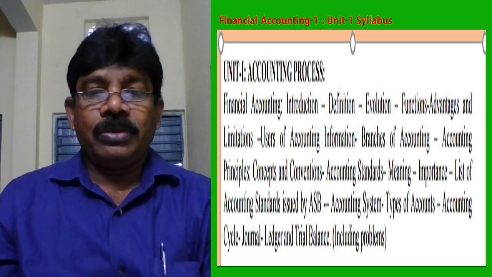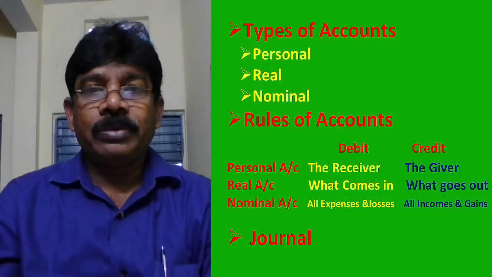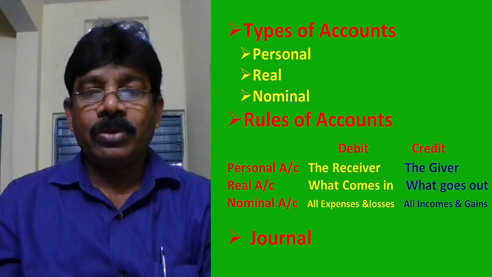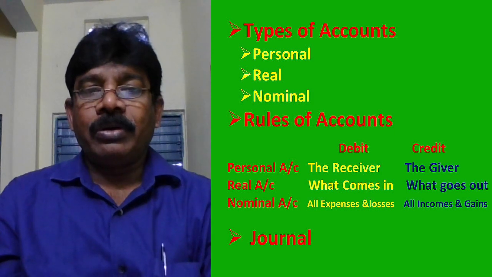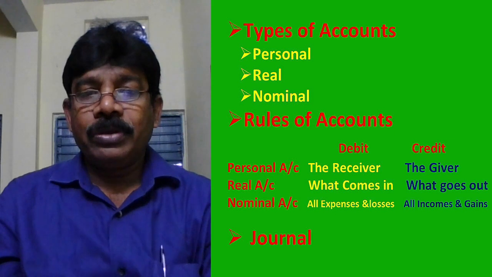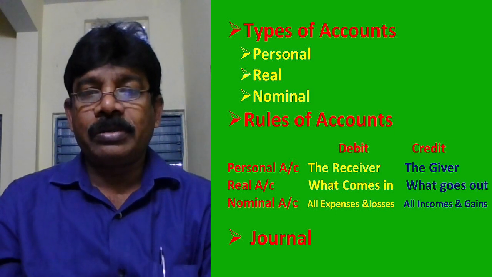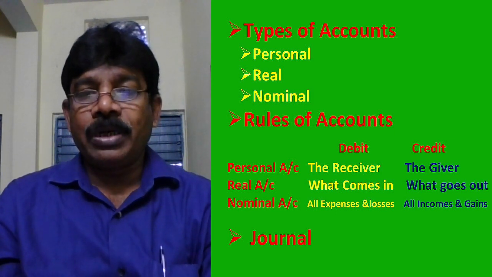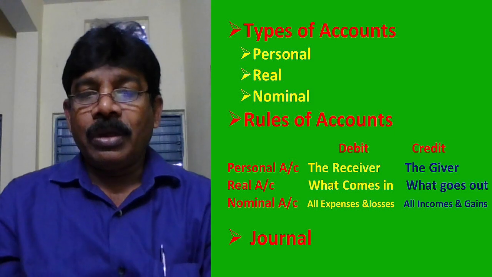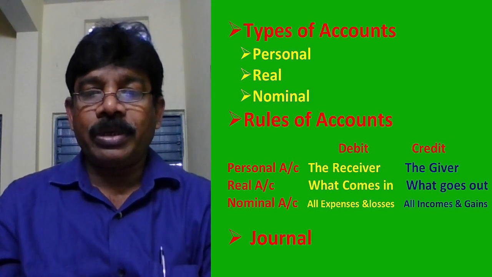Okay, this is our syllabus. In the last video we covered personal account, real account, nominal account. The rules are: personal account, debit the receiver; real account, what comes in is debited; nominal account, all expenses and losses are debited. Personal account, credit the giver; real account, credit what goes out; nominal account, all incomes and gains are credited.